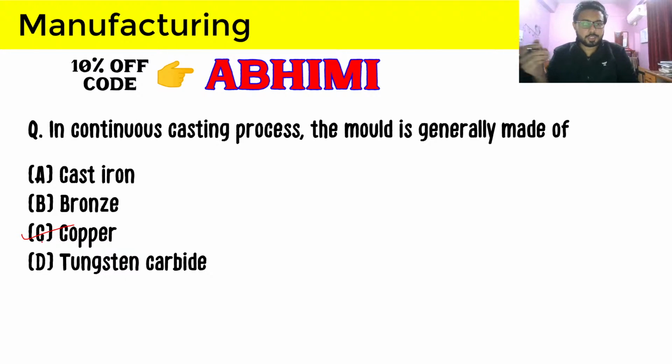Continuous casting processes are generally used to produce long objects, and copper is the mold material there, so that will be the answer. Just remember copper here, because again this is from theory. There is nothing to understand here. It is just asking what the mold material in continuous casting is made up of. It is copper.